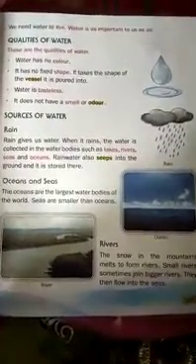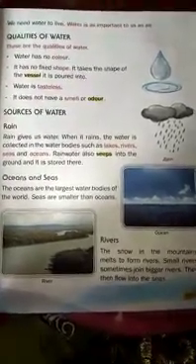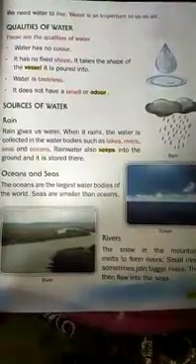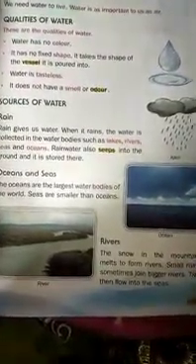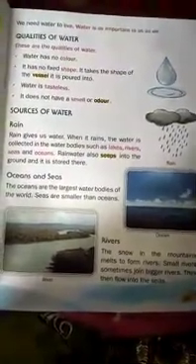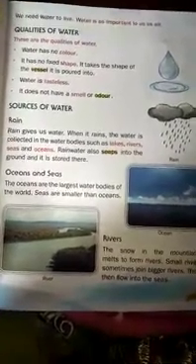Now, sources of water. There are so many sources like rain, ocean and seas, river, pond, well. So, first one is rain. Rain is the most important source of water. When it rains, the water is collected in the water bodies like lakes, rivers, seas, oceans.